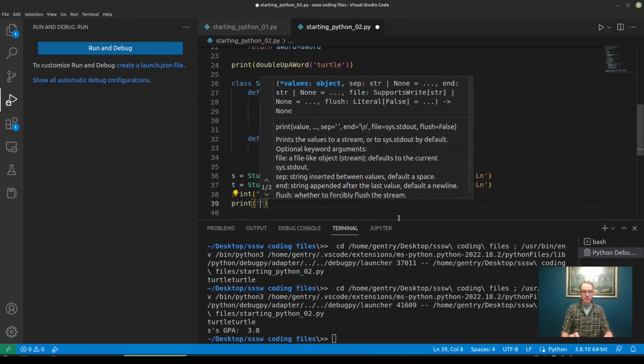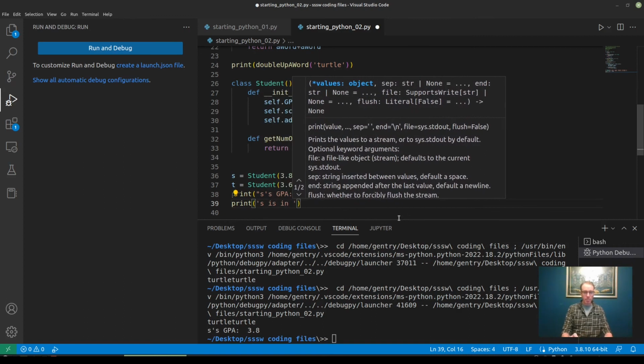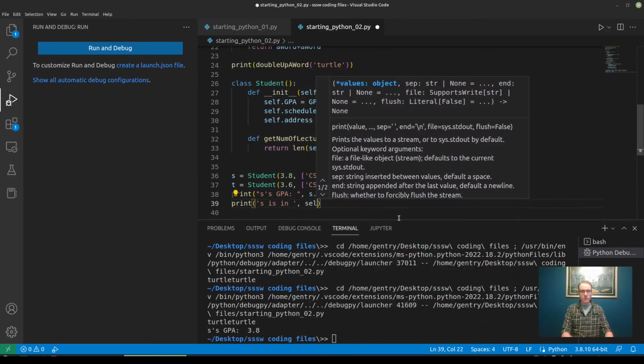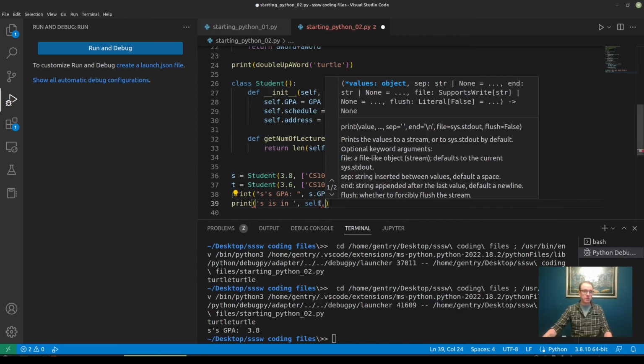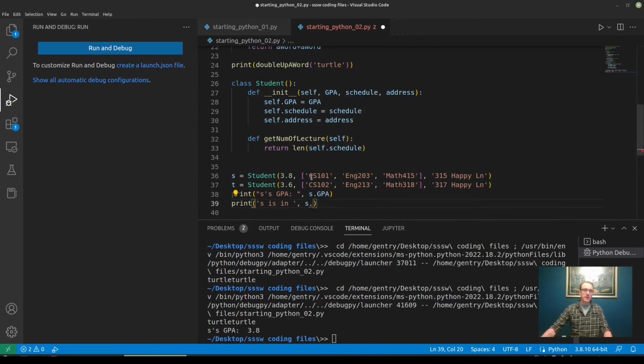We will say S is in. Then we're going to call a function that belongs to the object S, right? S is the name of a variable in memory. When that variable has a data type that is a class, we call it an object, right? So to get the number of lectures that S is in, we're going to use the get num of lecture function. Since it's a function call, it needs to have a set of parentheses after it.